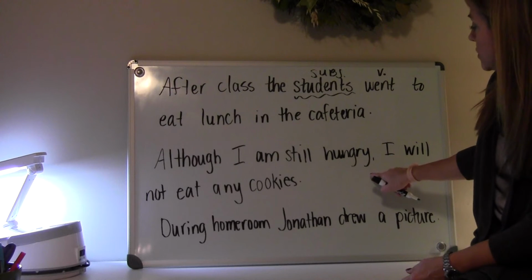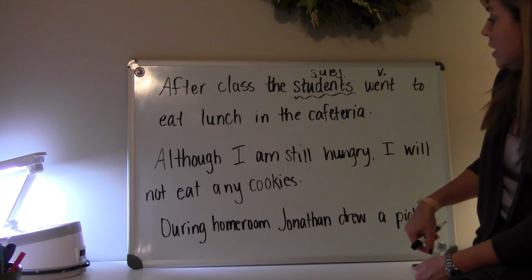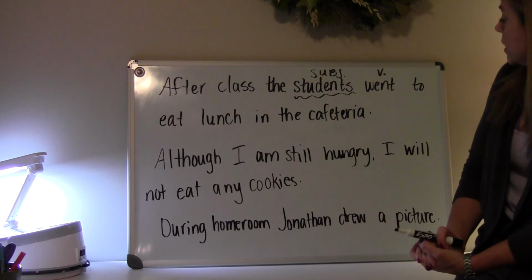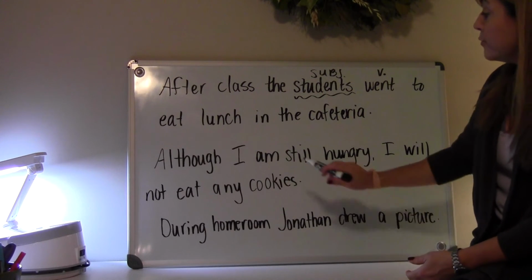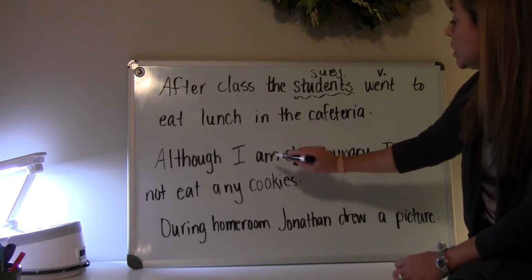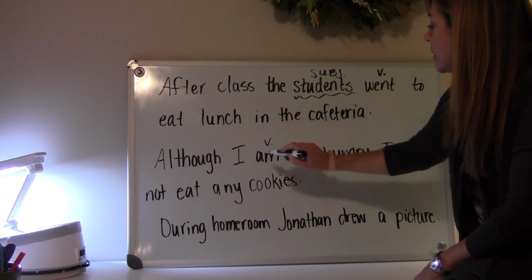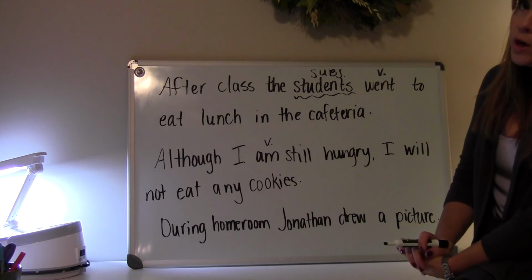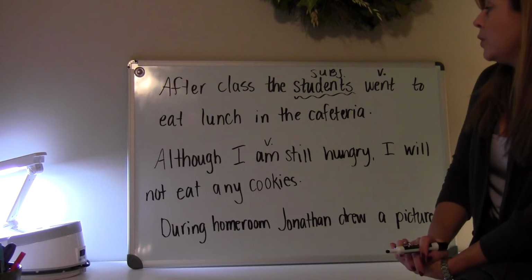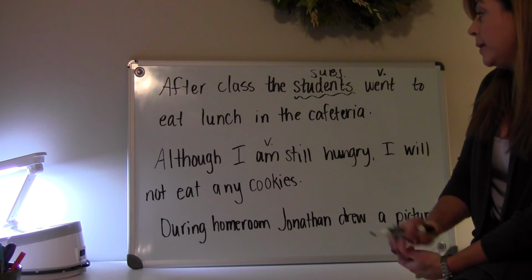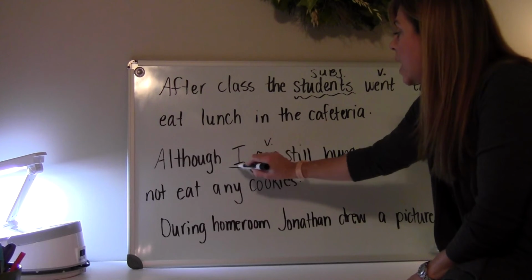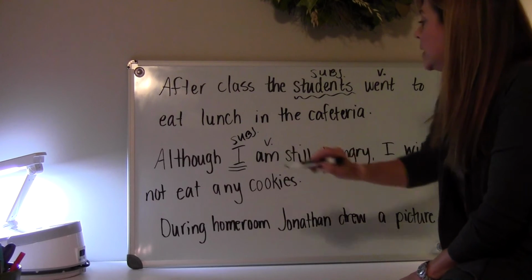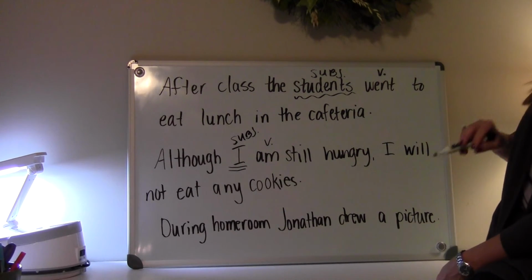So for my first clause, although I am still hungry, my dependent clause, I'm going to look and I go, okay, my verb is am, are, was, were. Here's my verb, am. And this sounds very awkward, but I'm going to say who am, and I'm going to find that it's I am. That's my subject for my dependent clause.